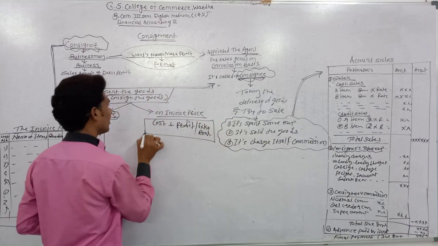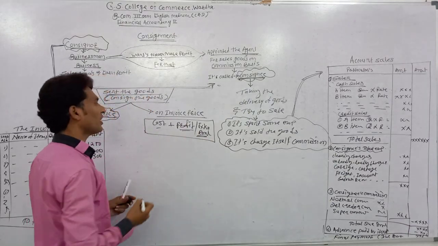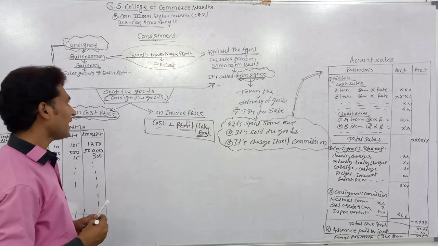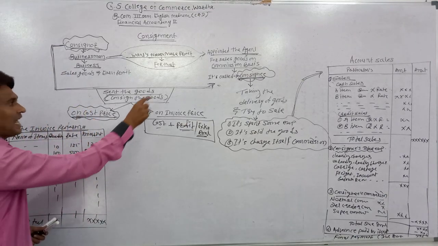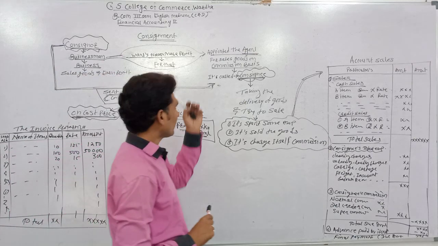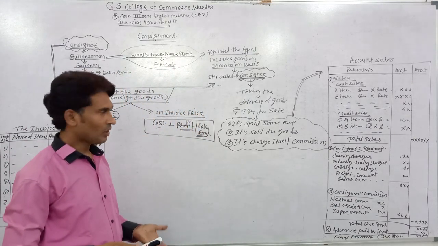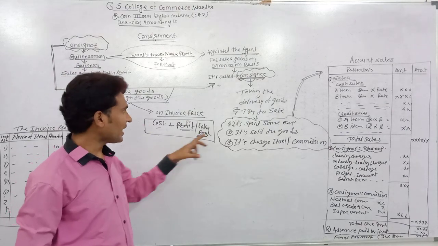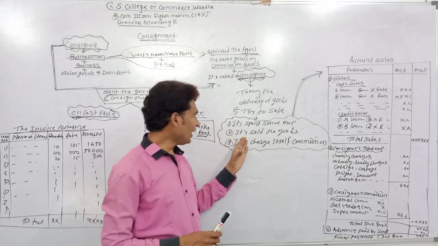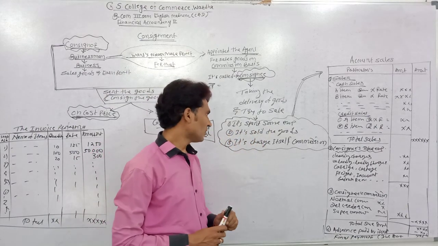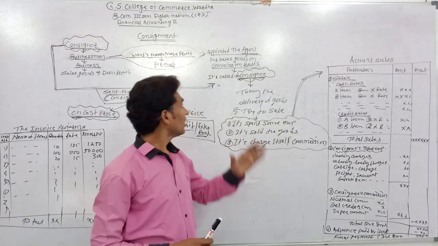The consignor charges cost plus some extra amount, and the price shown in the invoice pro forma is known as the invoice price. Now, when the consignee takes the delivery of goods, it needs to spend some expenses. Then it sells the goods and charges itself a commission.